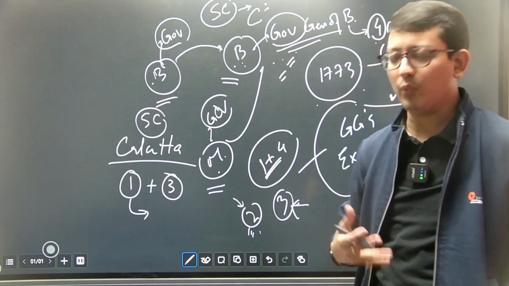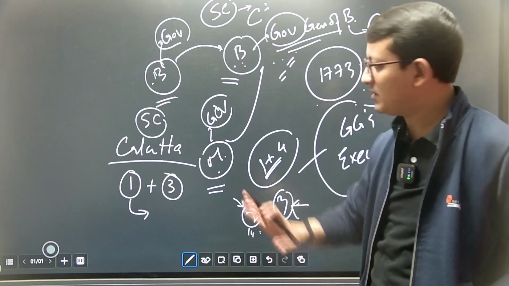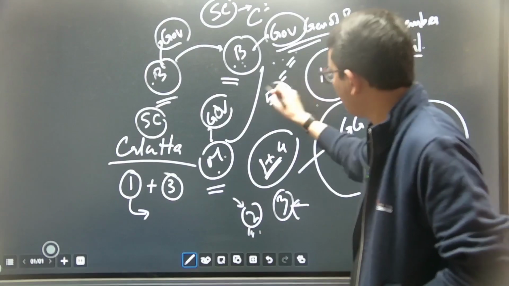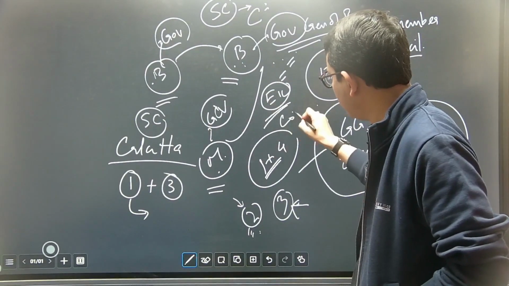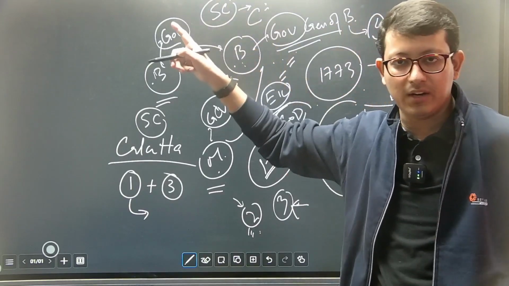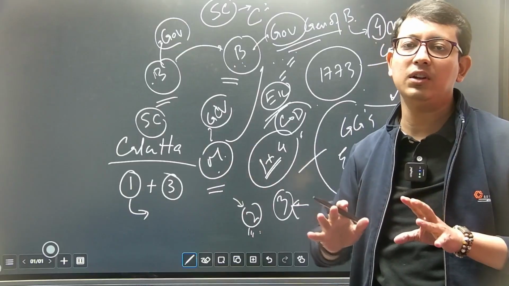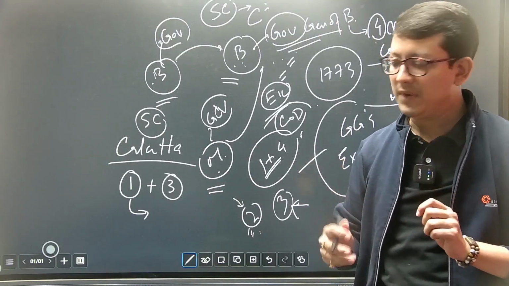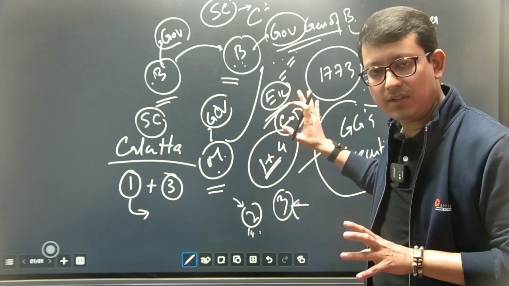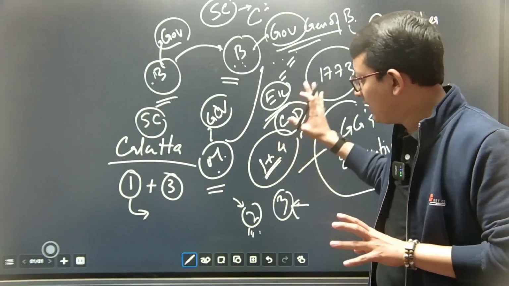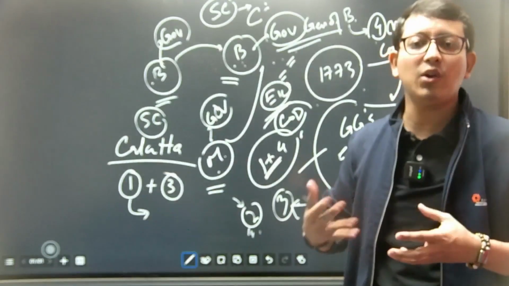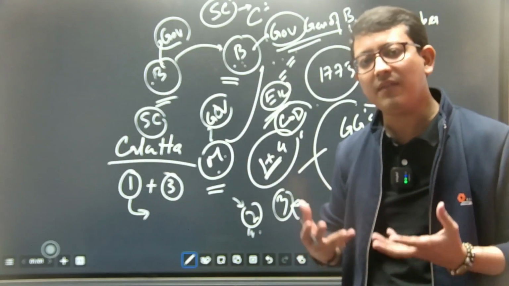There is another provision where what has happened is the court of directors, जो कंपनी का ईस्ट इंडिया कंपनी का जो कोर्ट ऑफ डायरेक्टर्स है, the court of directors is going to directly report to the British Parliament on all the ideas of the company. ठीक है, revenue, war, trade, whatever it is, all of these ideas are going to be taken care by the court of directors, and the court of directors is going to report back to the British Parliament. ठीक है, हमें रेगुलेट करना है, we are wanting to regulate the affairs of the company.